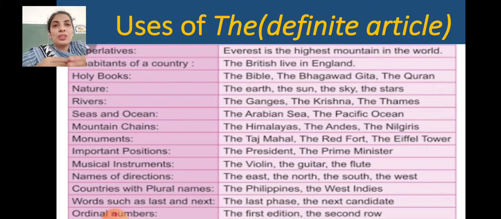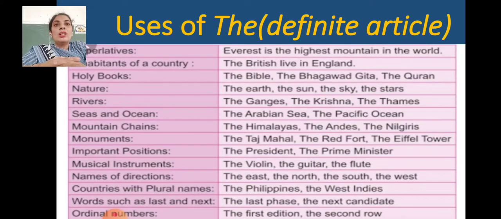So these are the names of the rivers, and we use the with seas and oceans. The Arabian Sea, the Pacific Ocean. Children, when the name starts with a vowel sound, then the pronunciation of THE will be thee, and when it starts with a consonant sound, then we pronounce it as thuh.